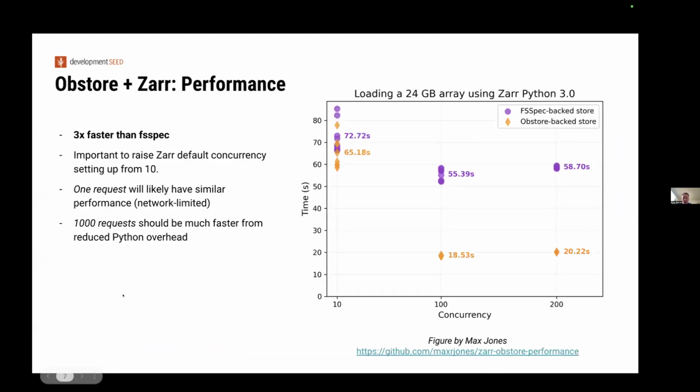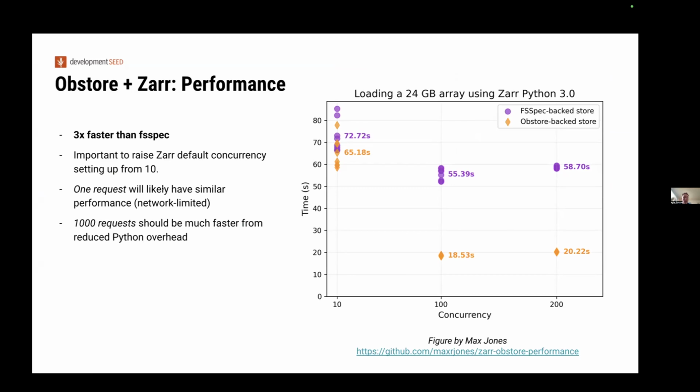And this has really good performance so far that we've found. Max has been doing a lot of awesome benchmarking. He found that with this 24 gigabyte Zarr example, we were able to fetch data three times more quickly than with FSSpec's default backend. Although we did need to raise the default concurrency from Zarr, up from 10 to ideally about 100. This is because obstore's async tasks are really efficient, so it doesn't have a lot of overhead if you have a 100 concurrency limit instead of 10.